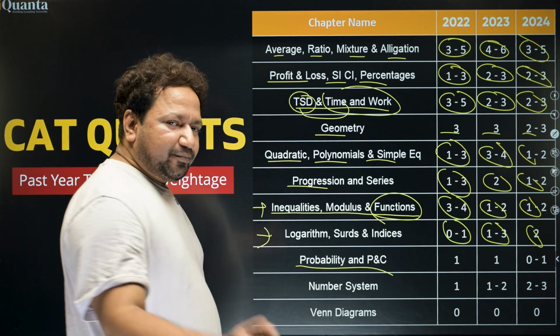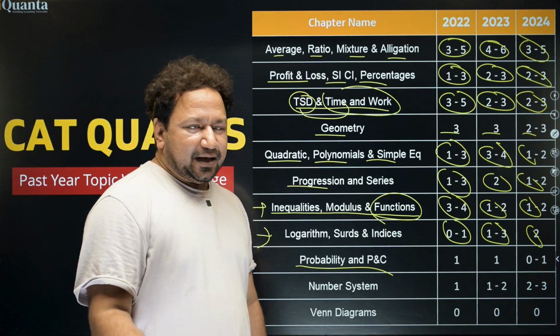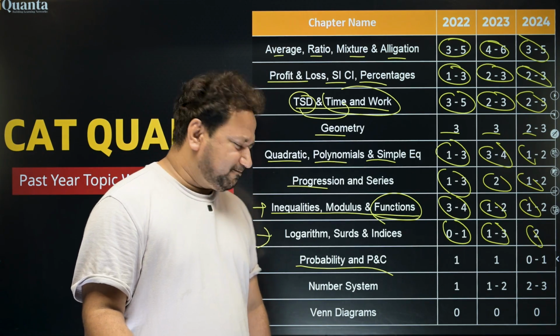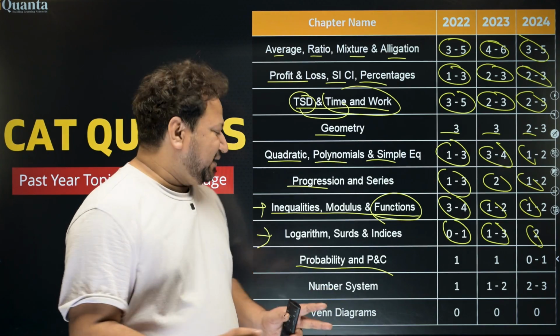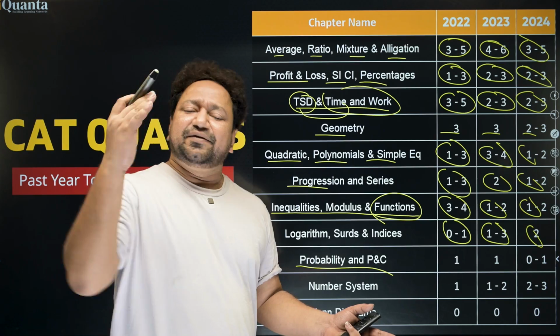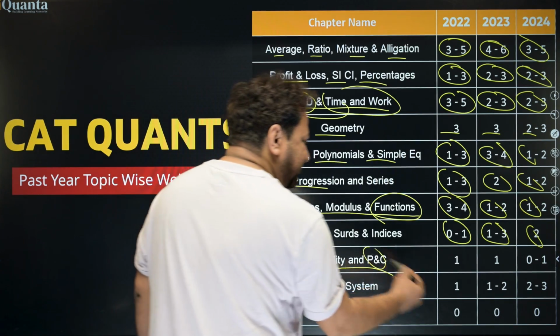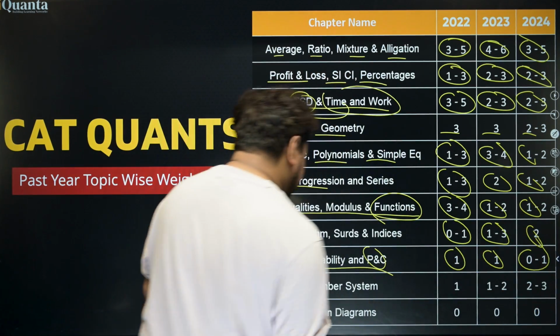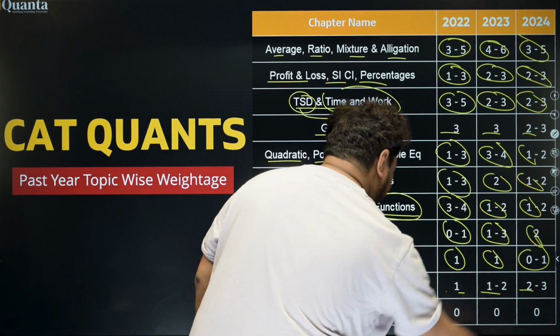Okay, and Murphy's law says, if something can happen, it will happen. Am I confusing you? Let's make it simple. Basically, they have not been asking probability questions in the last few years, but if they ask, don't be surprised. PNC is there, 0 to 1 questions. Number system, 2 to 3.